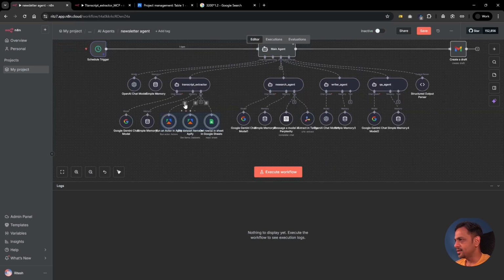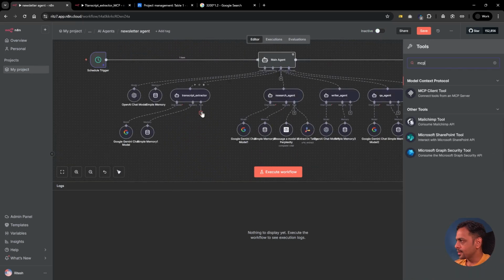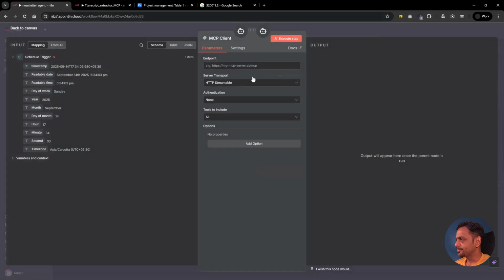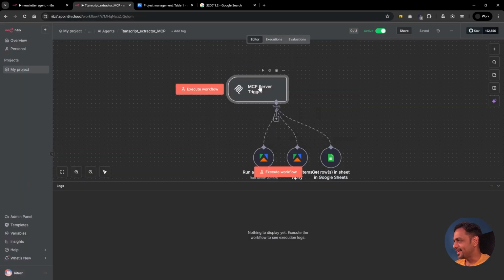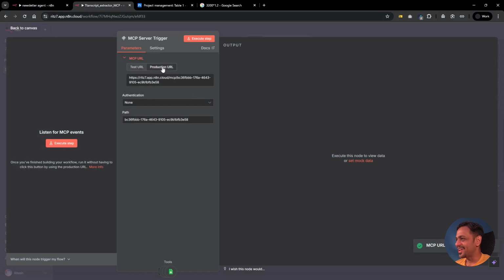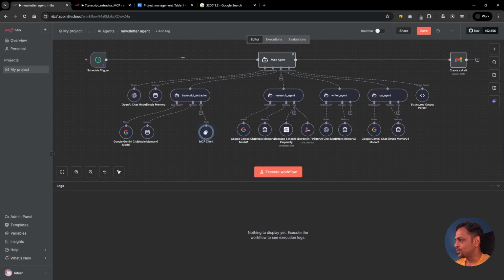This is good. Come back here, disconnect these three things, move it over here, and directly connect the MCP client tool. And we have to give the URL. That didn't get copied, it looks like, or rather I copied the nodes after that. So I just have to remove this and put this particular thing here. Of course, if you need authentication and so on, just use that. We have this over here, right? Likewise, we can do it for this particular thing, the research agent.